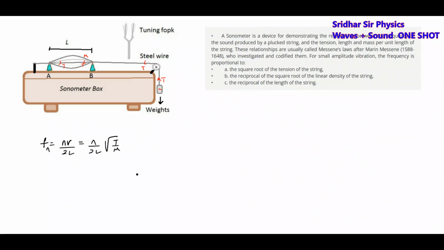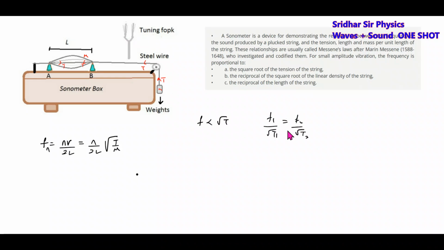First, the square root of tension. The resonance frequency is directly proportional to the square root of tension: F1 by root T1 equal to F2 by root T2. How to vary the tension? By changing this load. The tuning fork will be changed by varying the frequency, and L will be constant. As you change the load, you bring the corresponding tuning fork.